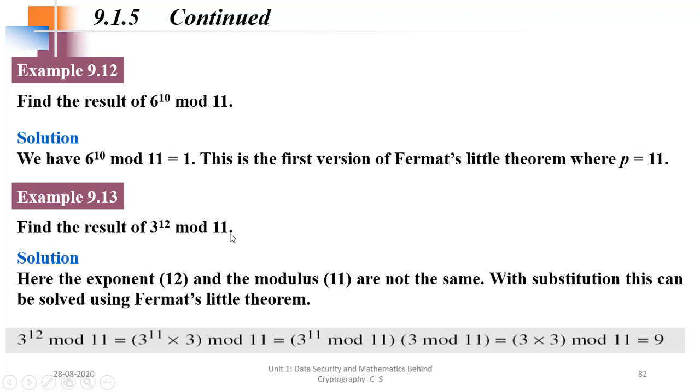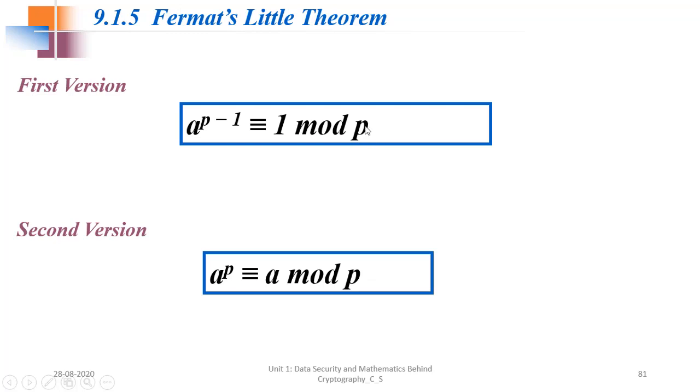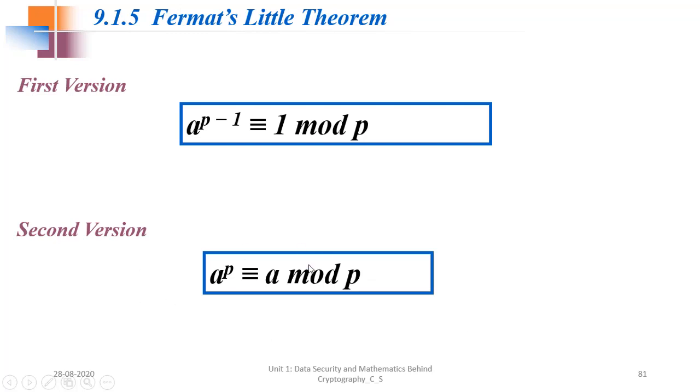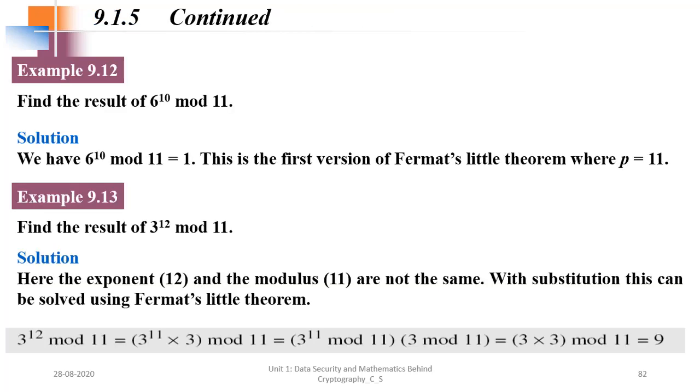So p is 11, a prime number. Can we write this as p minus 1, that is 11 minus 1 here? No, it is in fact 11 plus 1. So we cannot use the first version; obviously we have to use the second version. a raised to p mod p equal to a, I can see. So a is 3 here. So 3 raised to 11 mod 11 I require, but I have one 3 extra. So we write 3 raised to 11 into 3 mod 11.